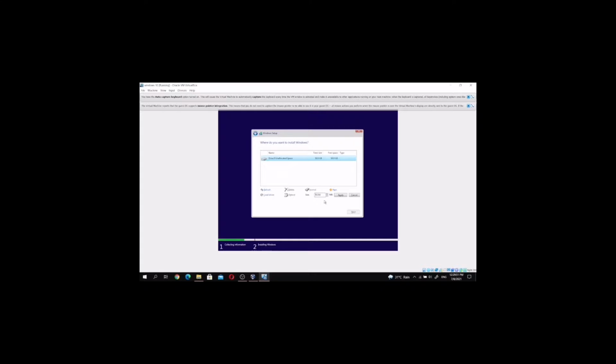This is the size applied to install Windows 10. So now we need to wait for the Windows to install.